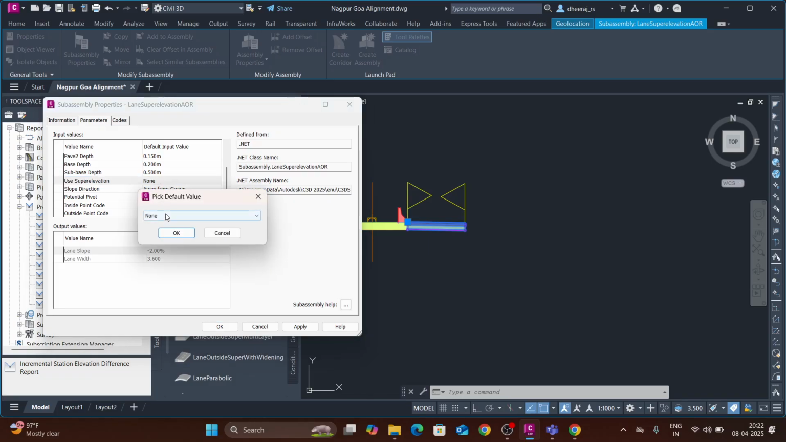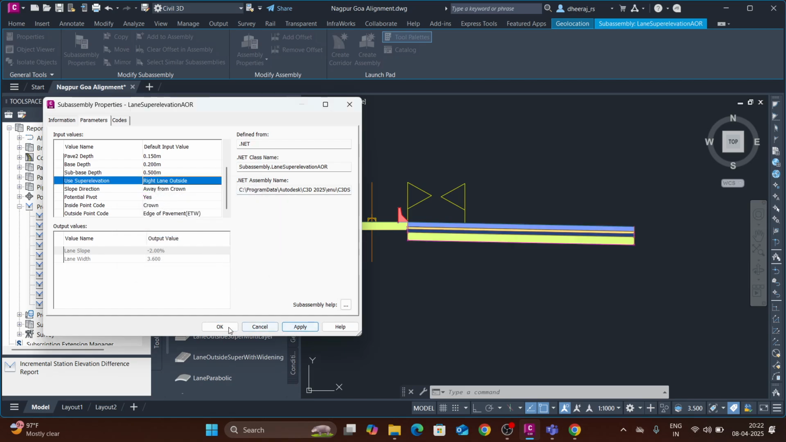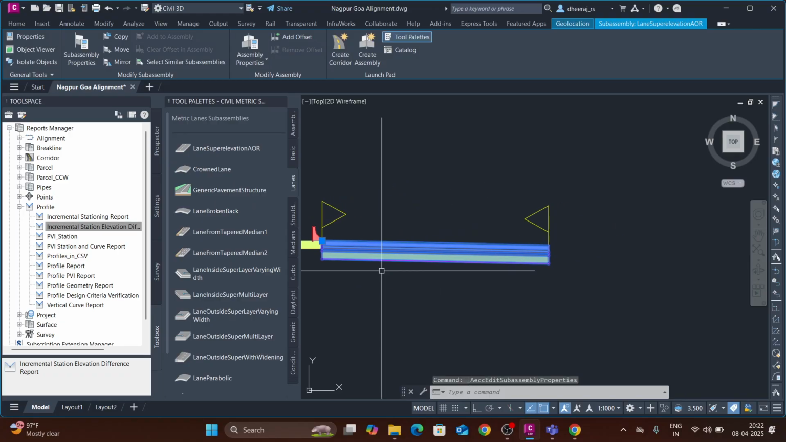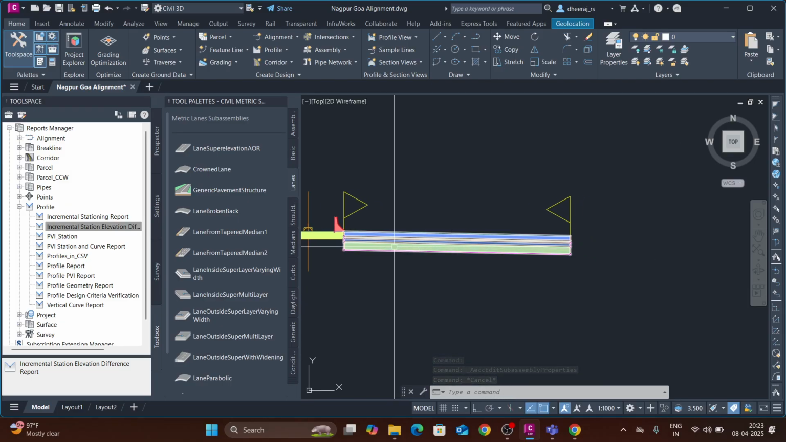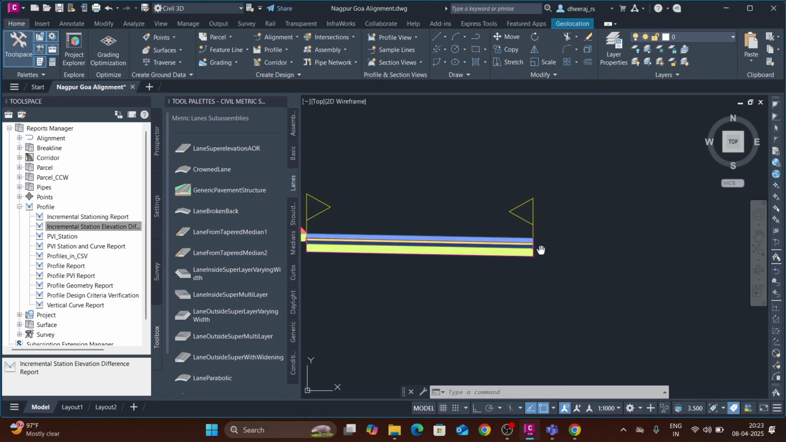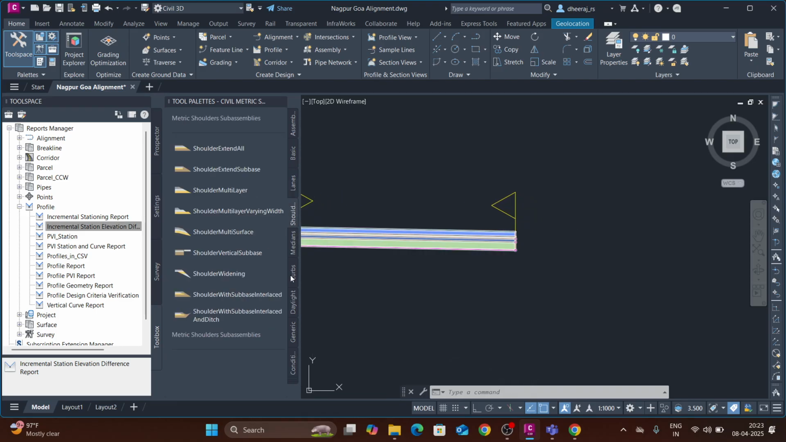Use super elevation. It is the right lane outside. Select right lane outside, right? Click OK. Then apply, click OK. Now you can see the right pavement, the right carriageway, is now there. We will add a shoulder to this.